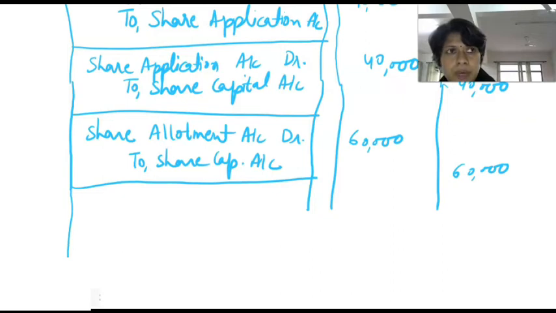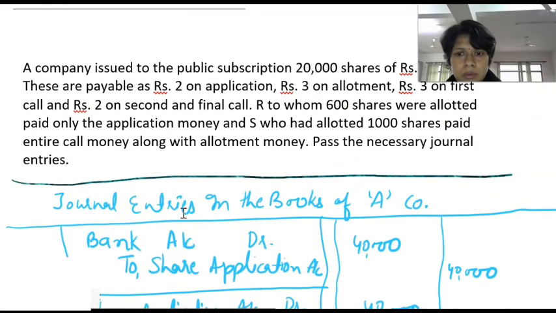Now we will do a transaction for receiving this money, bank account debit.